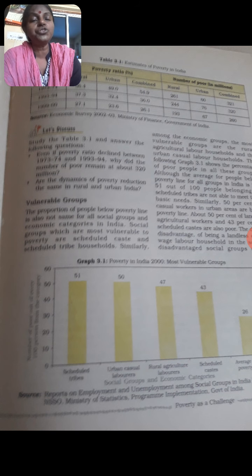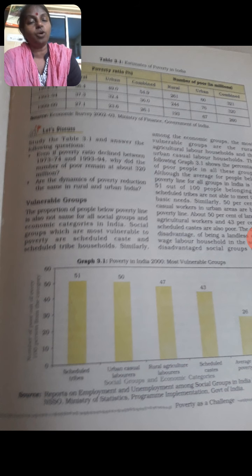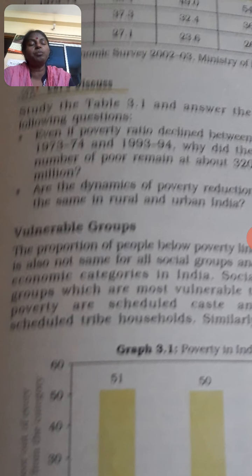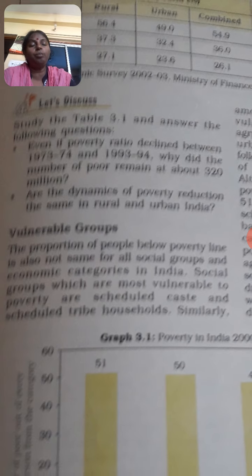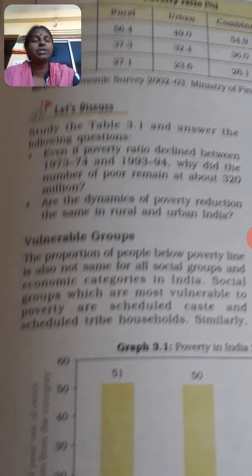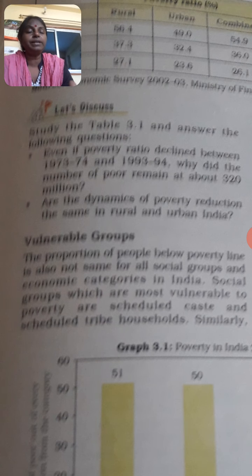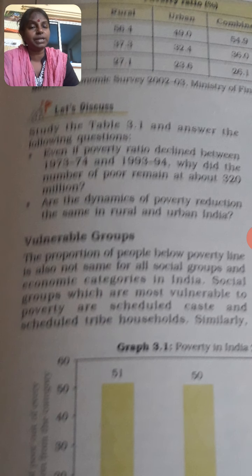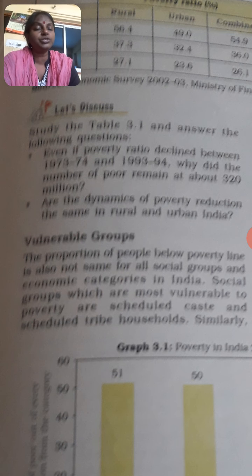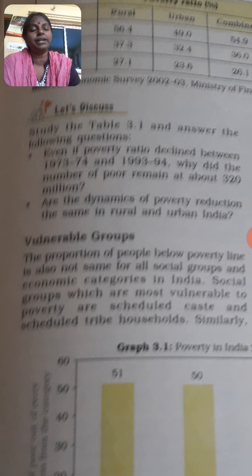The proportion of people below the poverty line is also not the same for all social groups. People are divided into various social groups because of the caste system or because of economic and social divisions, and the number of poor people is not the same in all the economic or social categories in India.